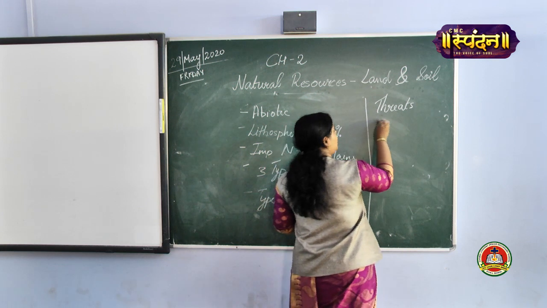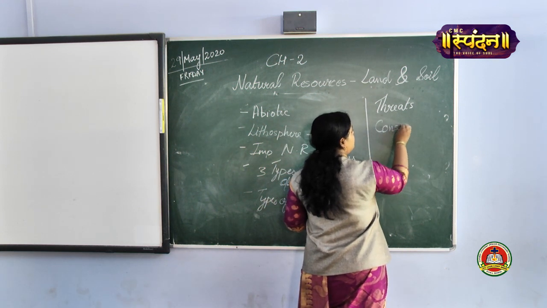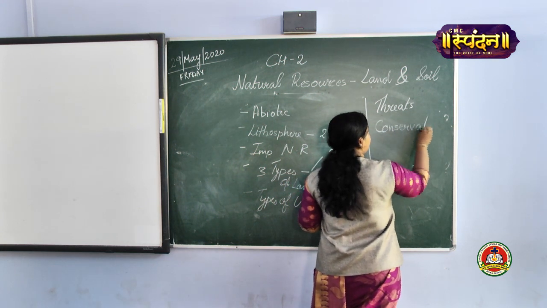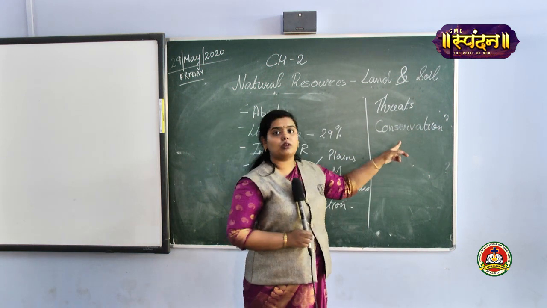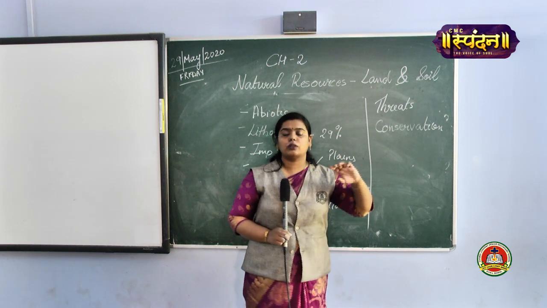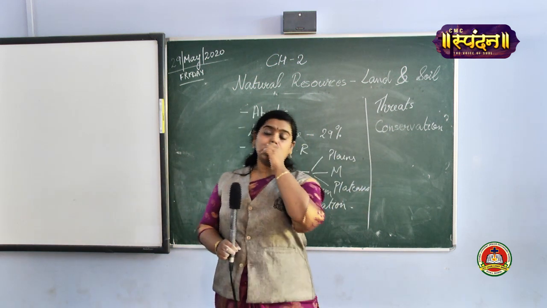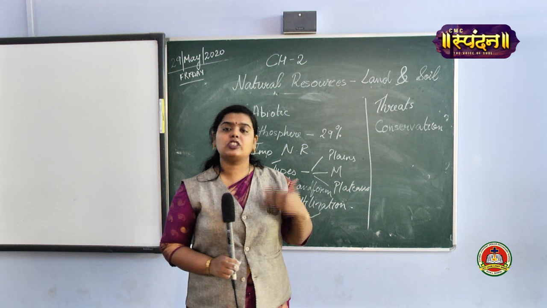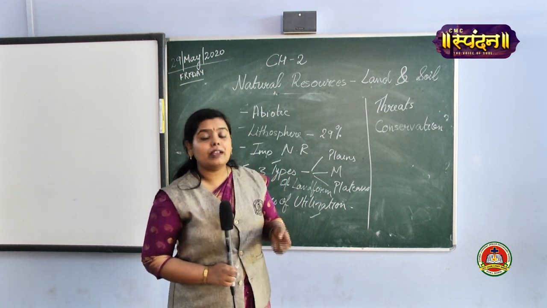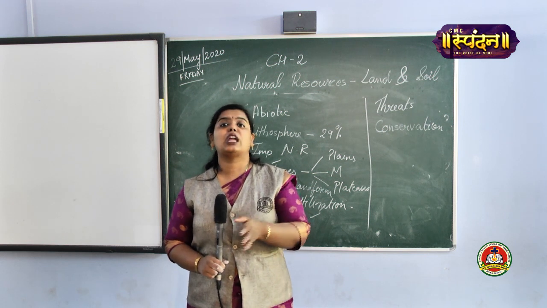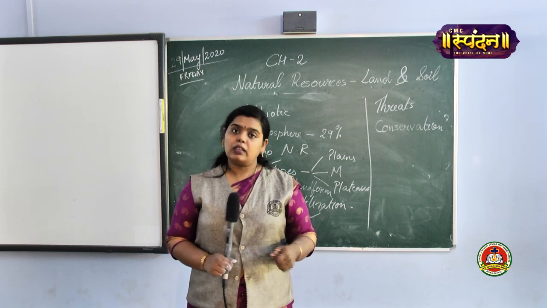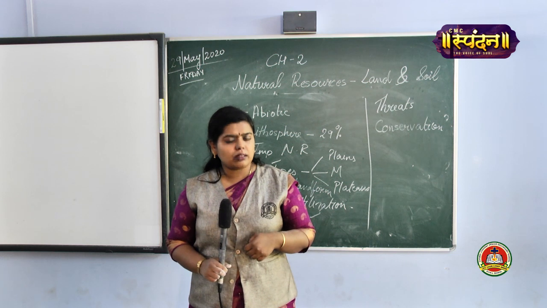Last one was the conservation. How are you going to conserve the land resource? The conservation of land resources can be done. The first thing that can be done is afforestation. Afforestation means planting more trees. Then you can utilize more organic material rather than chemical products. Chemical pesticides and fertilizers should not be used.